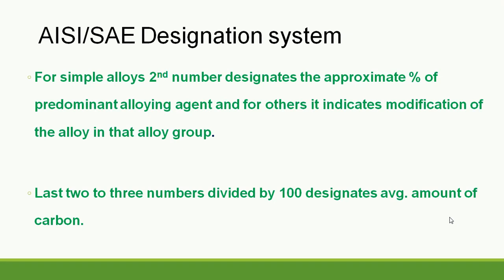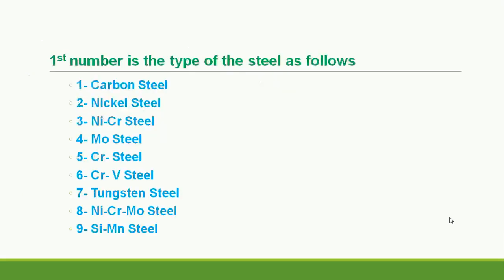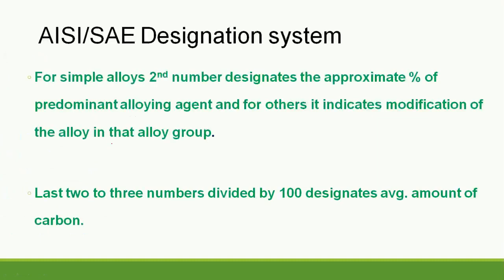The number 2: for simple alloys, the second number designates the approximate percentage of the predominant alloying agent. When I say predominant alloying agent, for example, if my first number is 4, then that steel is Mo steel, that is molybdenum steel. So my predominant element here is molybdenum. Therefore the second digit, which comes after this number, will give the approximate percentage of the predominant alloying element.